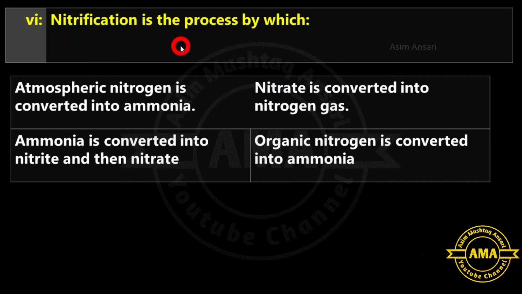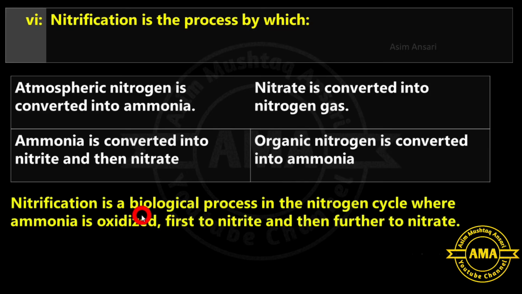Next is, nitrification is the process by which atmospheric nitrogen is converted into ammonia; nitrate is converted into nitrogen gas; ammonia is converted into nitrite and then nitrate; organic nitrogen is converted into ammonia. There, nitrification is a biological process in the nitrogen cycle where ammonia is oxidized first to nitrite and then further to nitrate. So C option is correct.